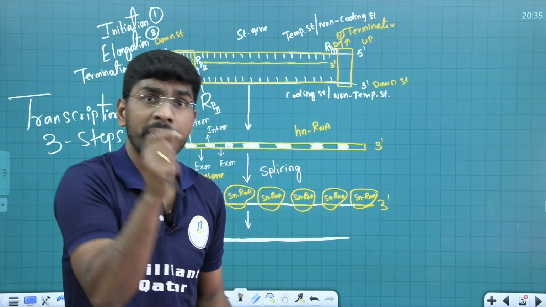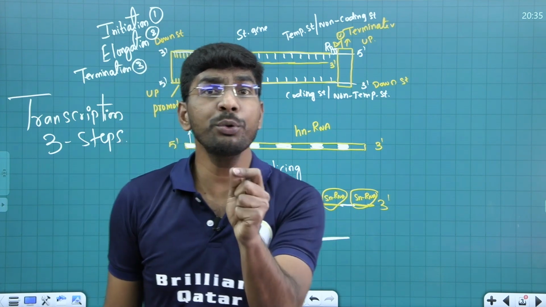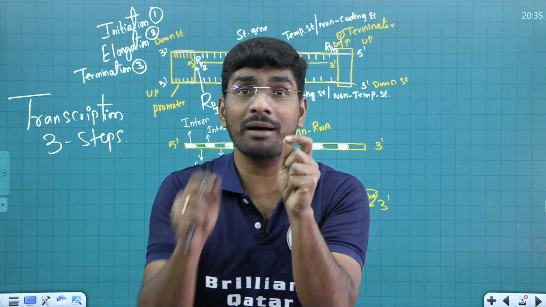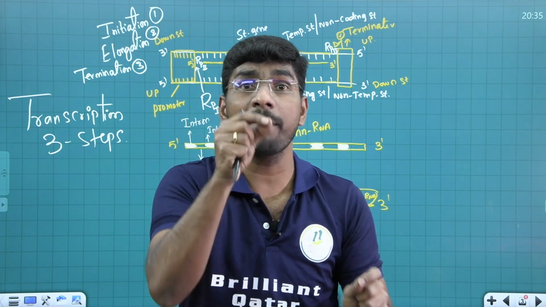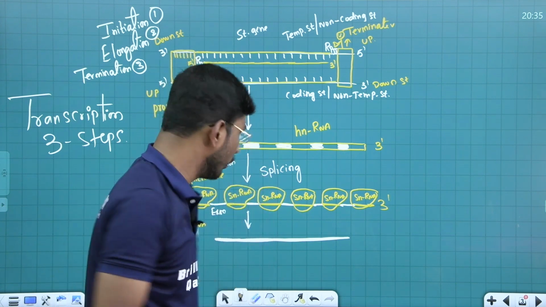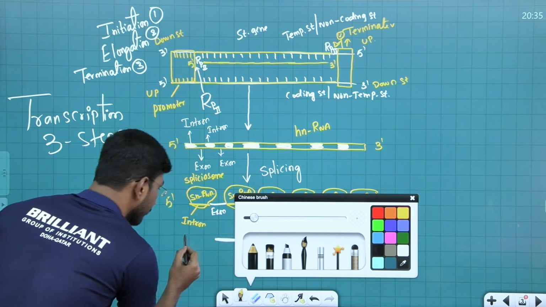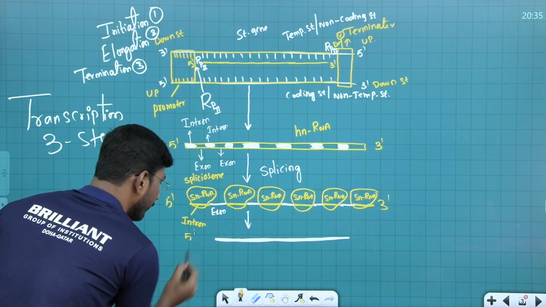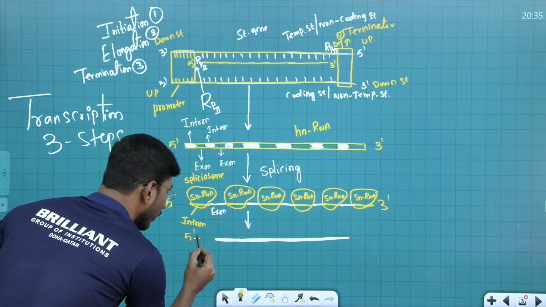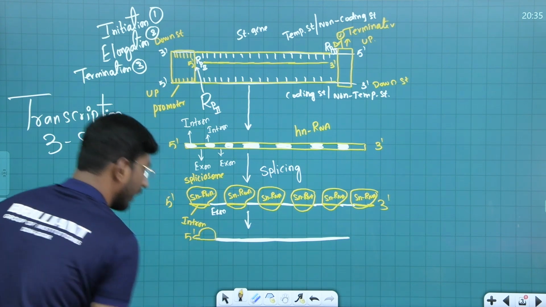Toward this 5 prime, remember all of you, one unusual nucleotide is added. It's called capping. What is this cap? Look at it carefully. Toward this 5 prime, one unusual cap-like structure comes and adds.